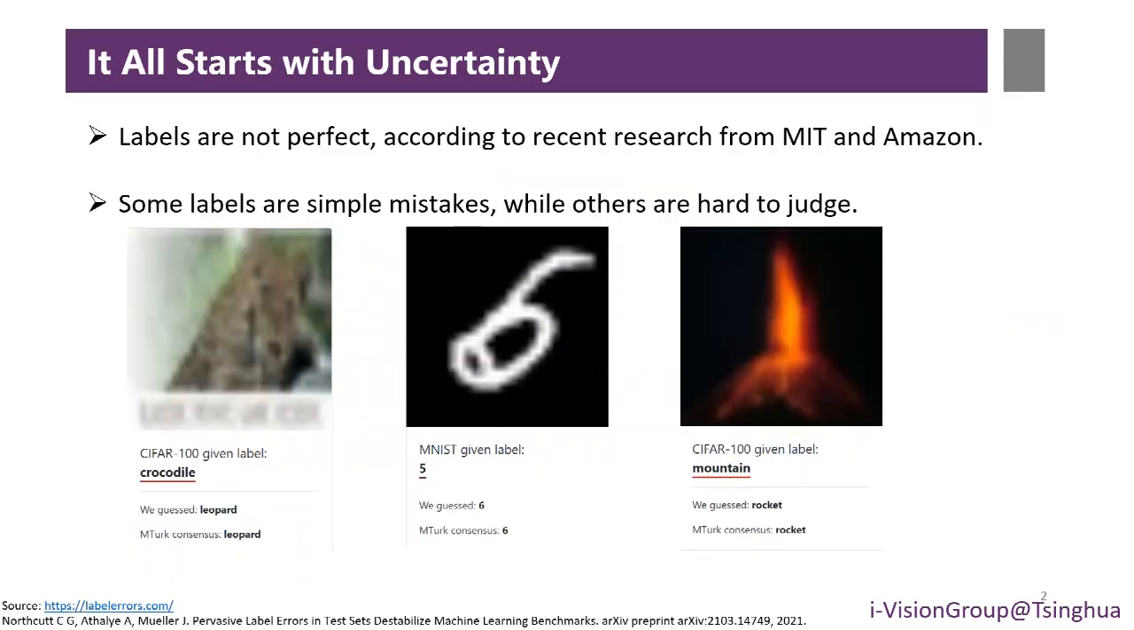According to recent research from MIT and Amazon, labels are not perfect. We show some examples from their website. We observe that some labels are simple mistakes, while others are hard to judge. In fact, there are some uncertainties in label assignment.